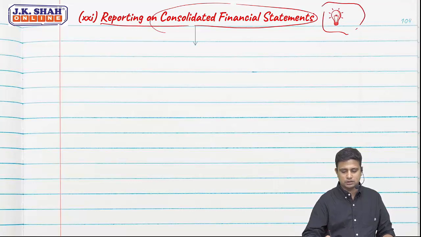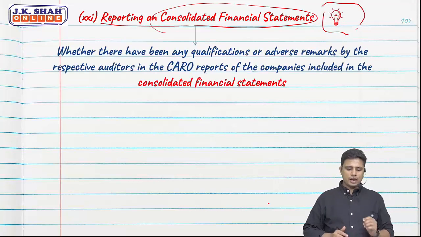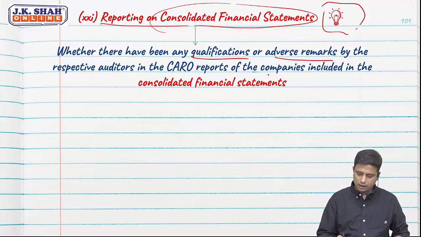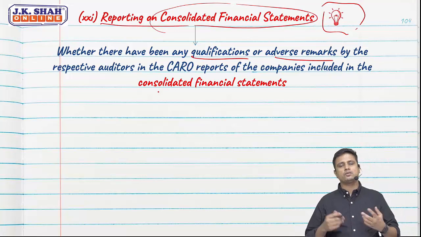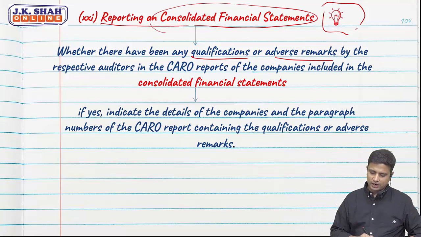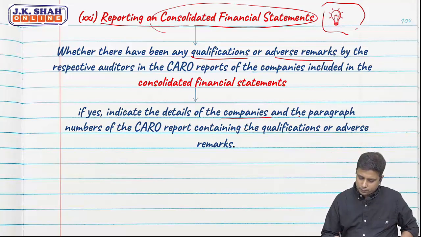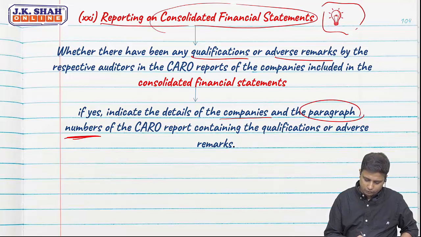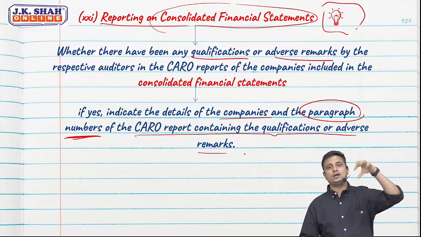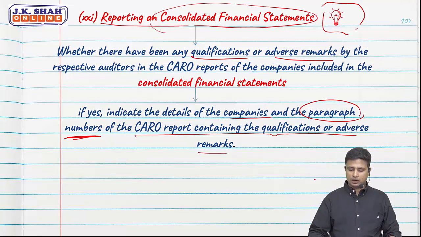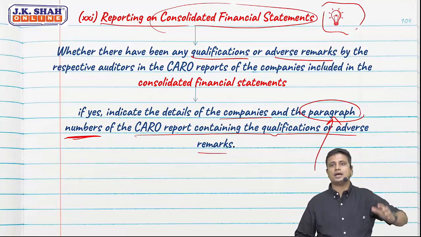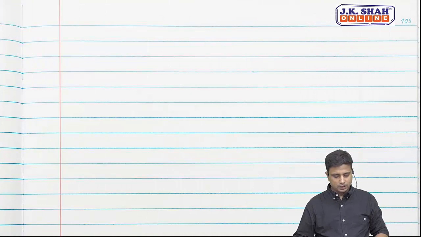So again, this is a new provision. Whether there has been any qualification or adverse remark by the respective auditor in the CARO of companies included in the CFS, which are associates or subsidiaries. If yes, indicate the companies and the paragraph number of the CARO reporting containing qualification or adverse remarks. So in the holding company's CARO, we will make a clear mention of the paragraph number of the subsidiary's CARO where there has been a qualification or an adverse remark.